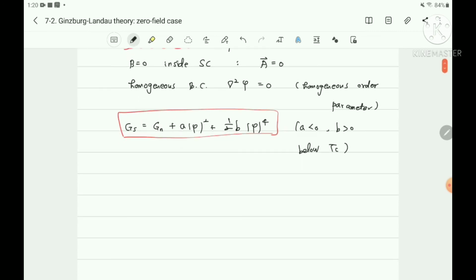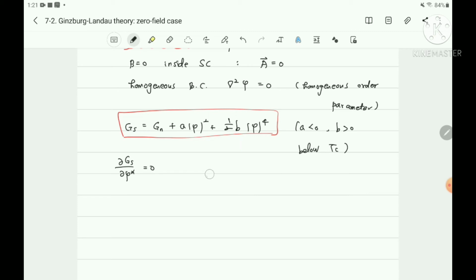Therefore, we should find the minimized free energy. From the previous, let's take the derivative with respect to phi star, keeping phi constant.